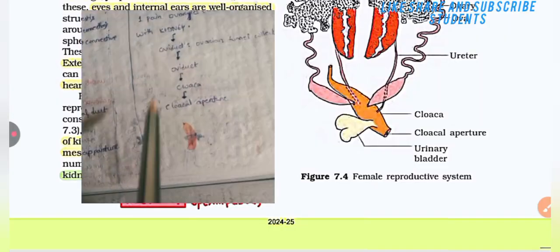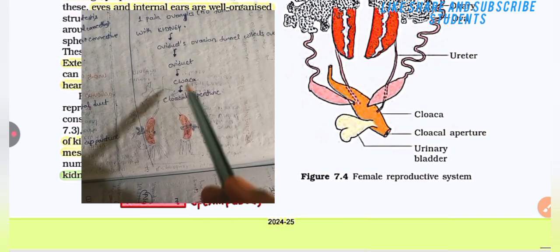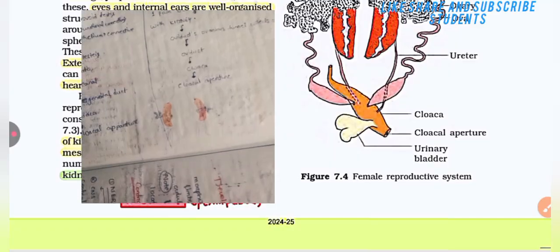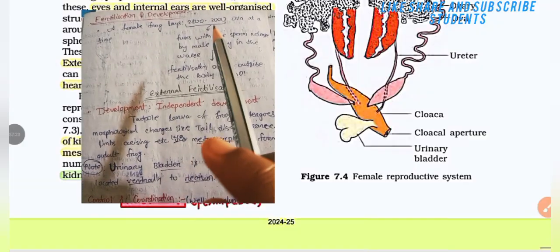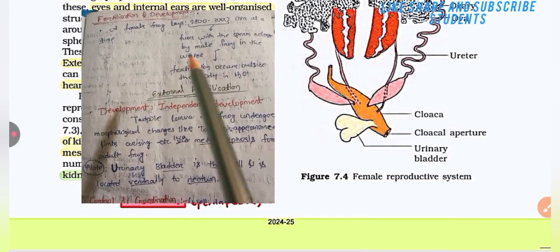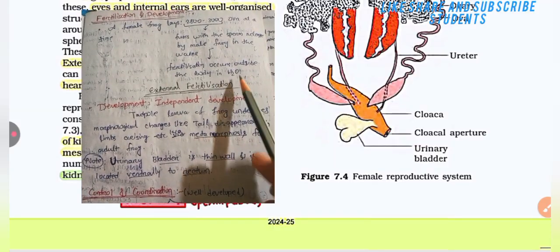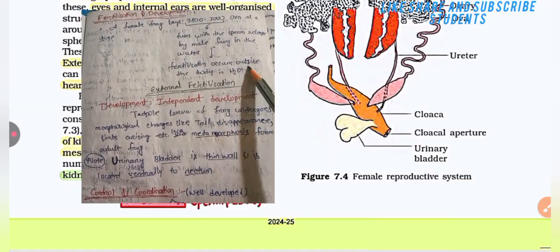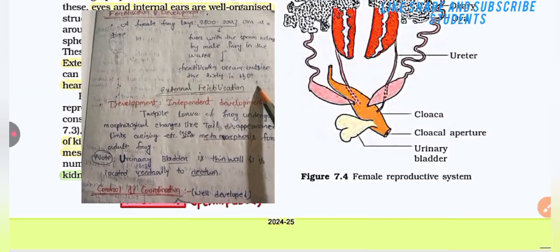Then in the female, there is one pair of ovaries, with no functional connection with the kidney. The ovarian funnel collects ova, then oviduct to cloaca, then to the cloacal aperture. Then fertilization and development. A female frog lays 2500 to 3000 ova at a time, which fuse with the sperm released by the male frog in the water. The fertilization occurs outside of the body in water. External fertilization occurs. Then the development is independent development.